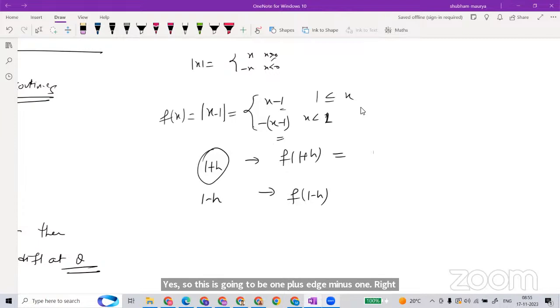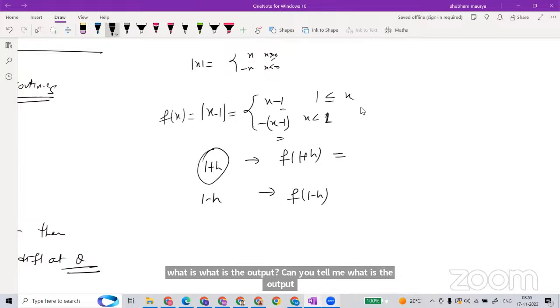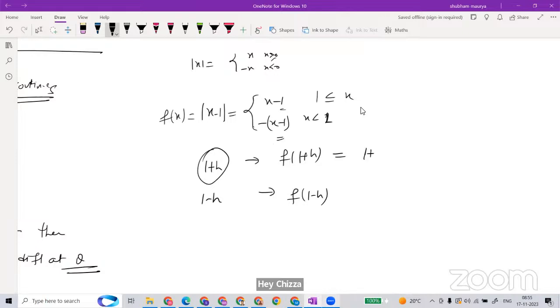Sir, sorry, what is going to be that? This is continuous, no? This is continuous. Yes. So what is the output? Can you tell me what is the output? h, sir. It is going to be 1 plus h minus 1, which is h.